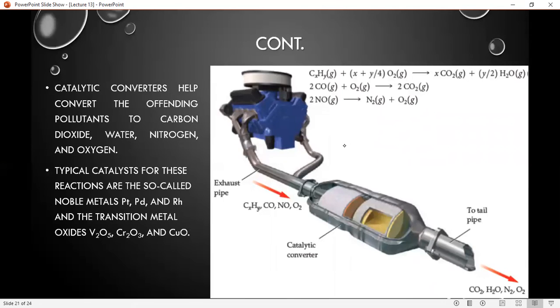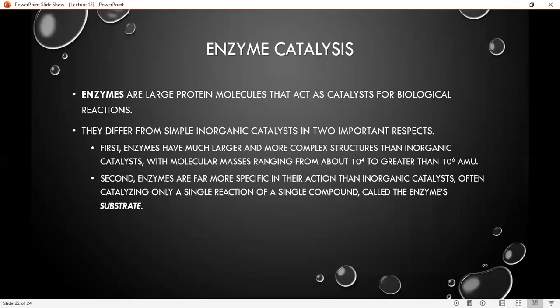We can see that the catalytic converters help convert the offending pollutants to carbon dioxide, water, oxygen, and nitrogen. For this process, we mostly use noble metals like platinum, palladium, and uranium, and transition metal oxides like chromium oxide and cupric oxide.